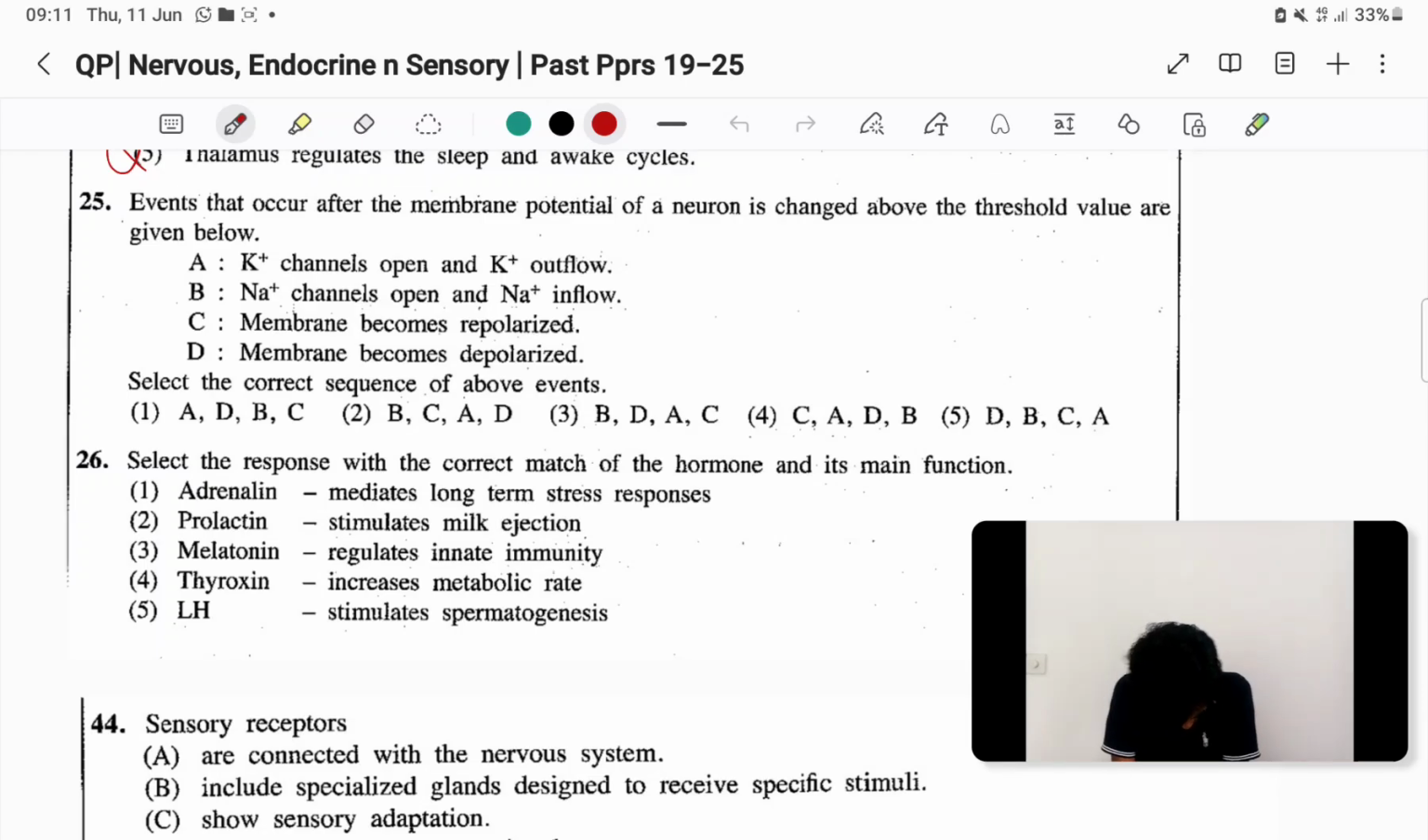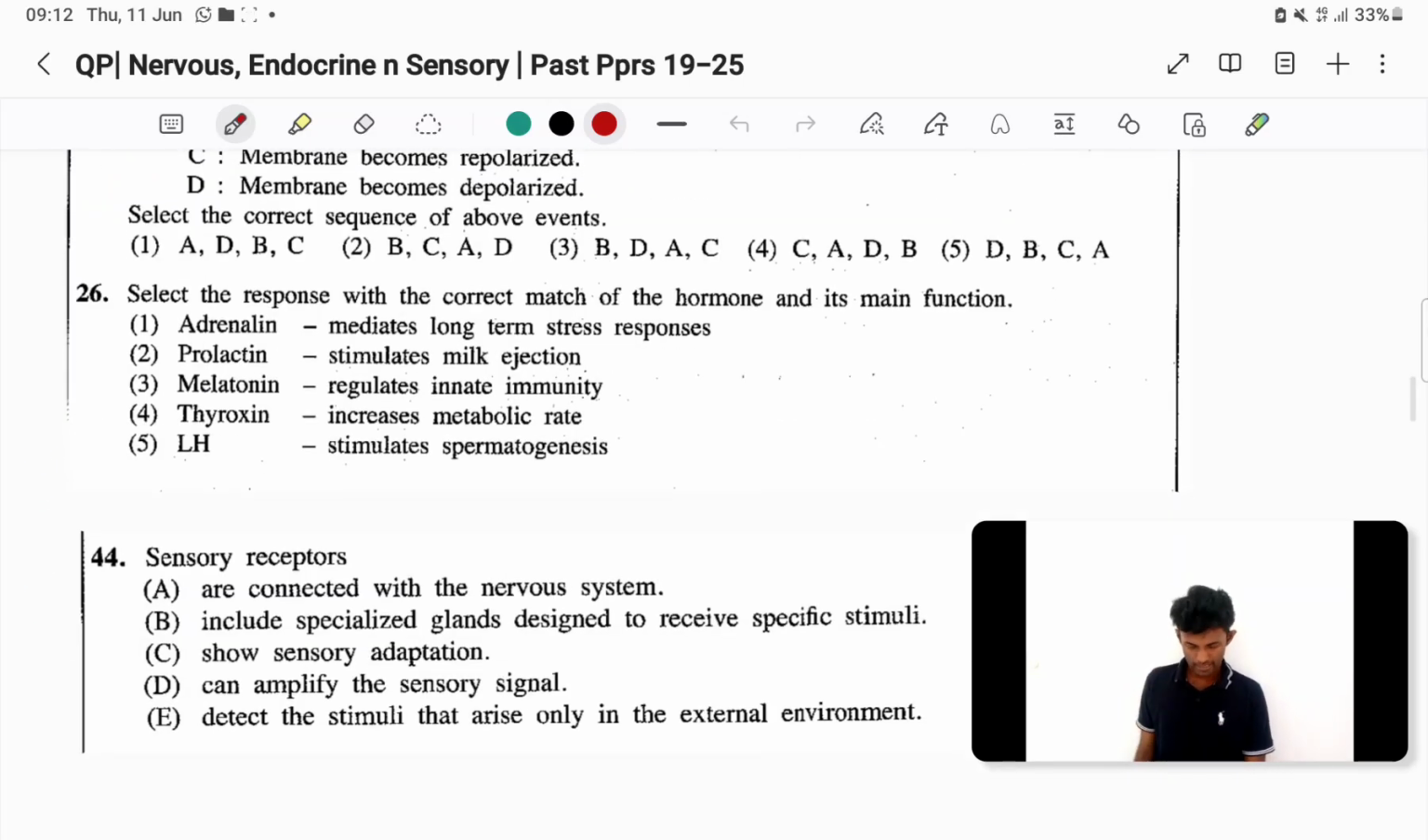25th. Okay, so B. So අපිට start කරන්න B වලින්. Sodium plus channels are open and sodium plus inflow. එකත් එක්ක මොකද වෙන්නේ? Membrane becomes depolarized. Then එතකොට B, D, then K plus channels open and K plus outflow. එකත් එක්ක membrane becomes repolarized. So just practice that essay question, that's important one.